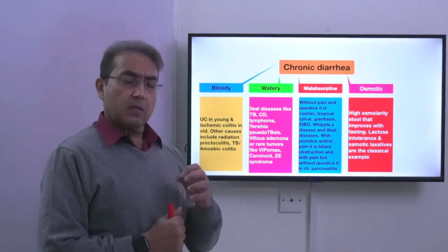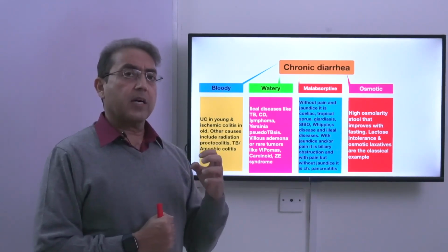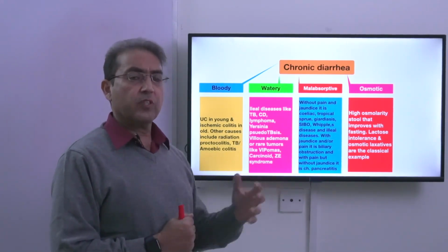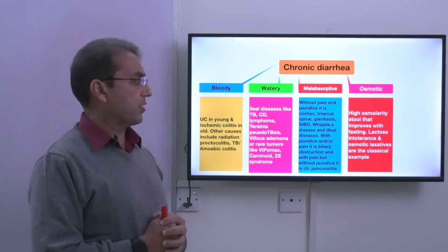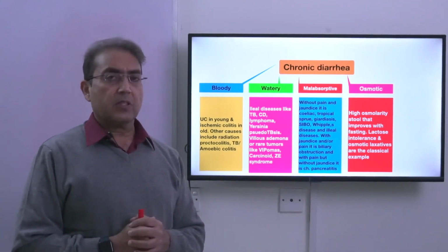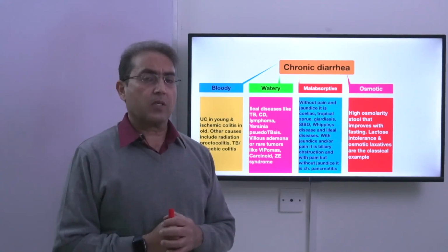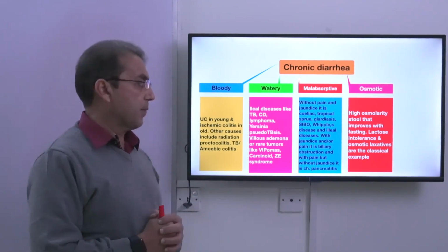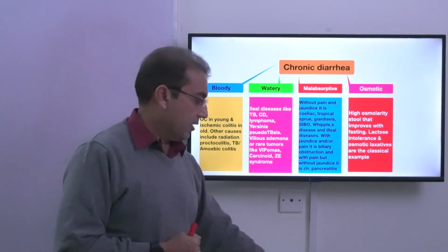Osmotic diarrhea means the patient has a large number of osmotic particles in the stool. So this is a diarrhea which is characterized by high osmolarity of the stool. When you examine the stool osmolarity, it is high, and this diarrhea improves with fasting. Some of the malabsorptive type of diarrhea also improves with fasting. Classical example of osmotic diarrhea is lactose intolerance. When the patient cannot digest lactose, it is fermented by the bacteria and produces a large number of osmotic particles. The osmotic particles draw water and increase the volume of the stool, which results in diarrhea. And then osmotic laxatives are another example of osmotic type of diarrhea.